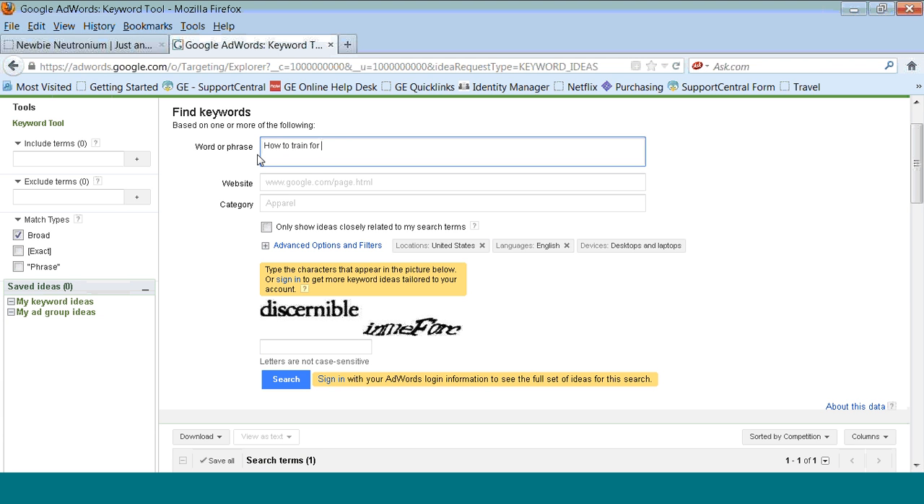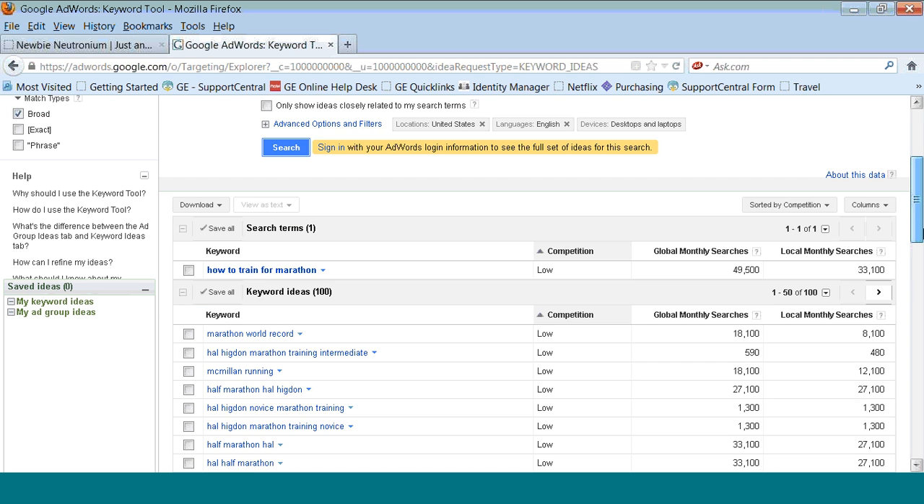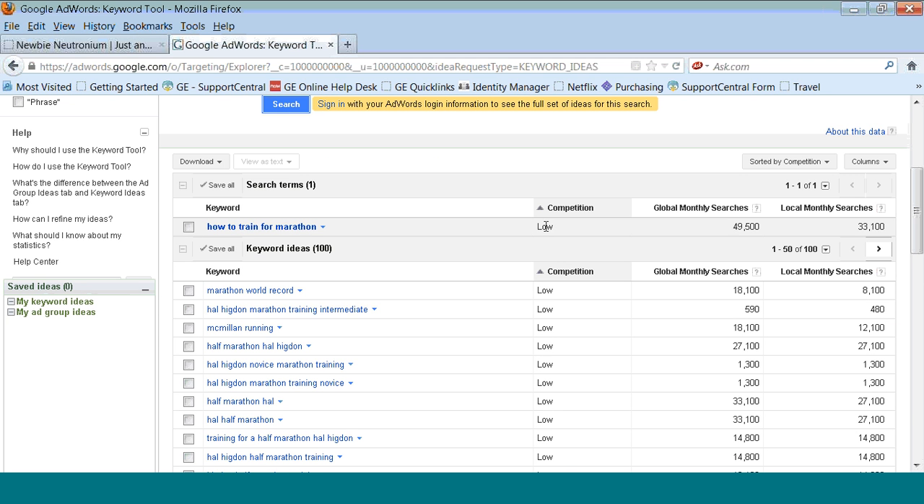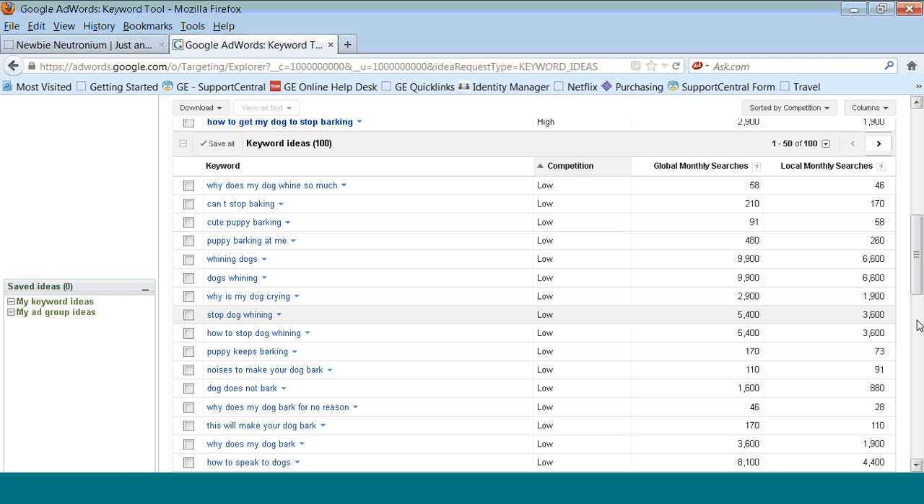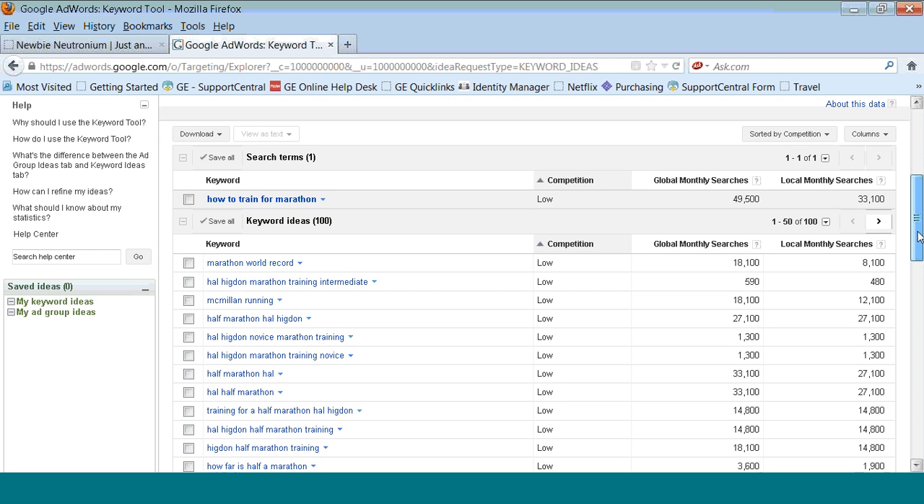So how to train for a marathon was one of the other phrases. Now you can see here's the words to type in to prove that you are in fact a person. So you type them in and then you hit search. Now, as you can see, how to train for a marathon has low competition, so that's looking good so far. It's also got 33,000 local monthly searches. So again, that's looking better than the how to get my dog to stop barking already, because of the competition and the number of people searching.